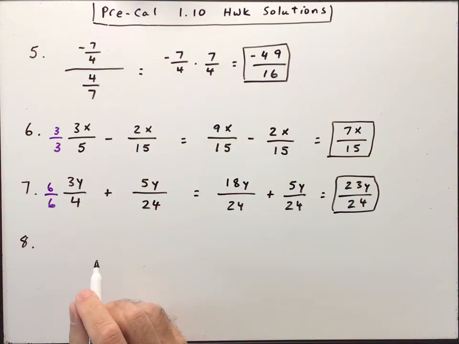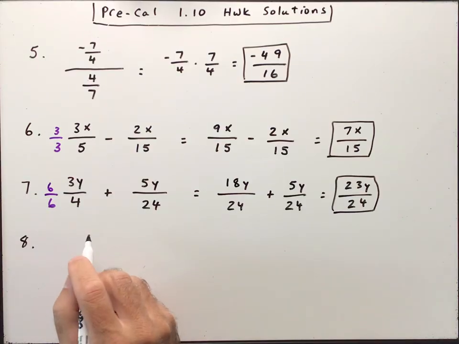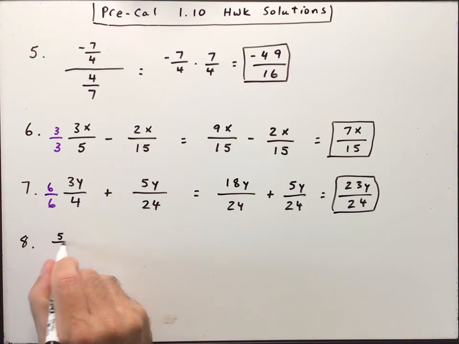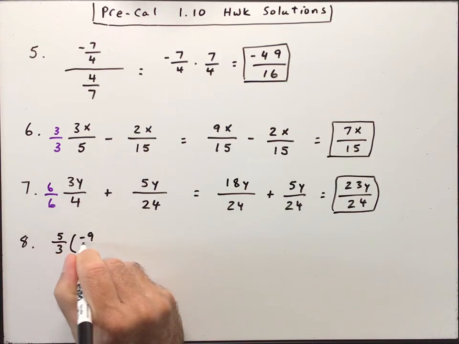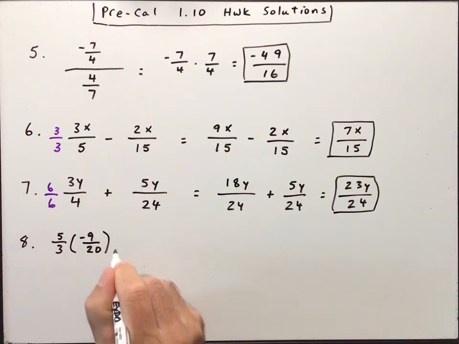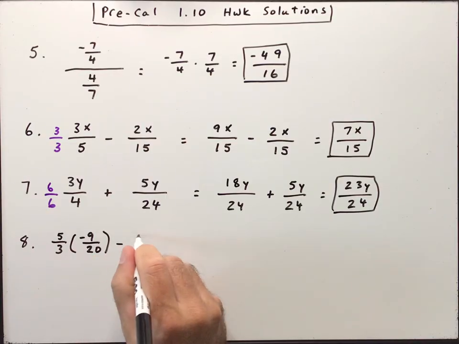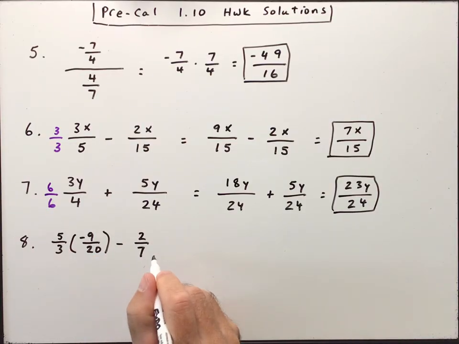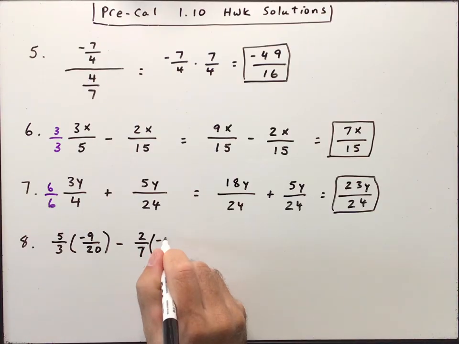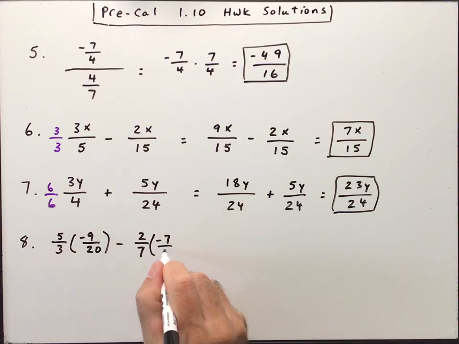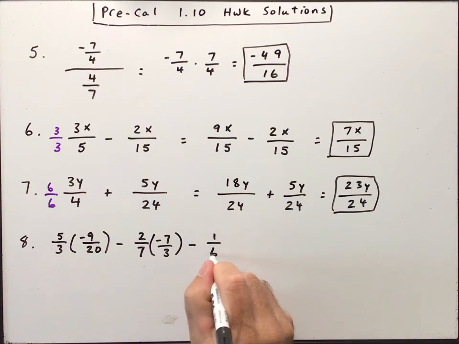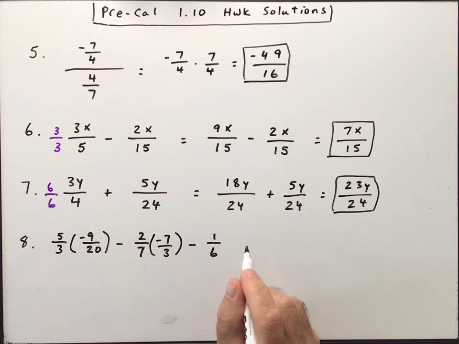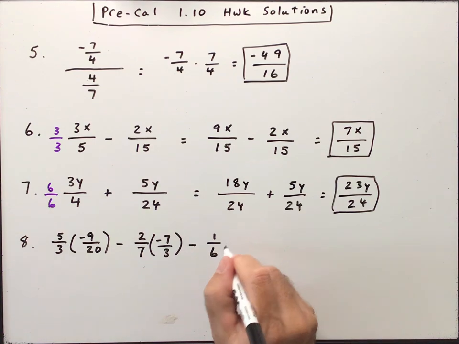All right, number 8, we want to simplify. So we've got 5/3 times negative 9 over 20, minus 2/7 times negative 7 over 3, minus, and this was a minus, not times, 1/6 times 2/3.